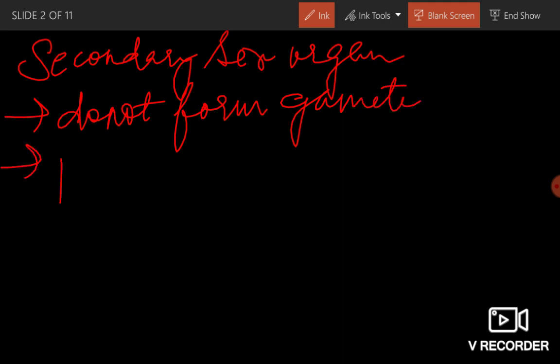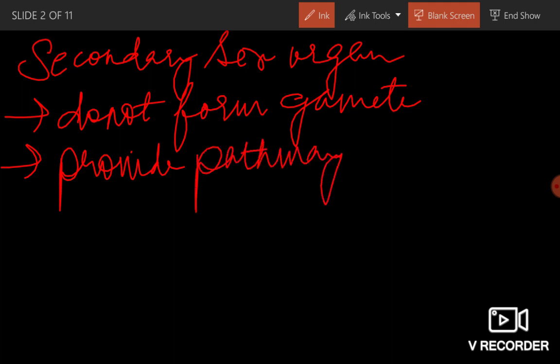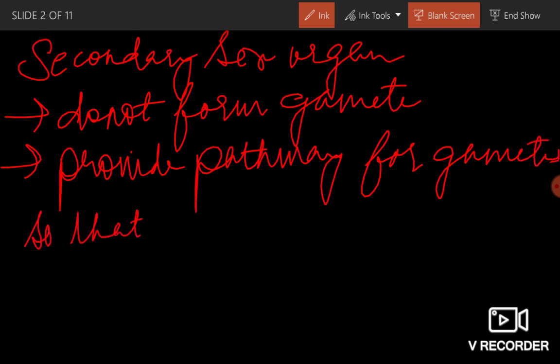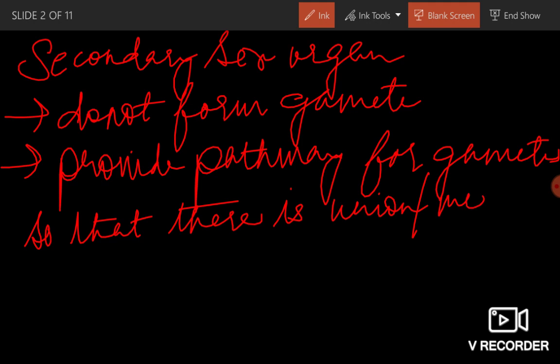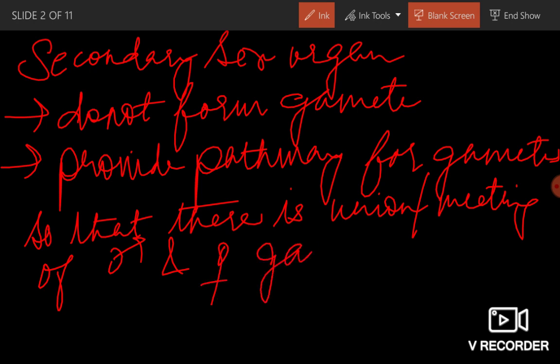They provide a pathway for gametes, so that there is union or meeting of male and female gametes.